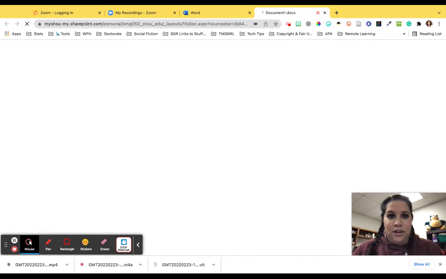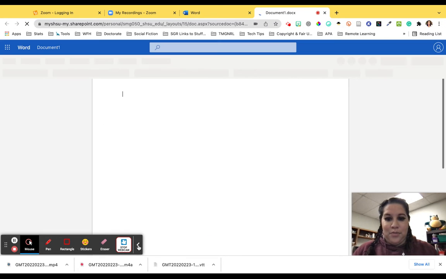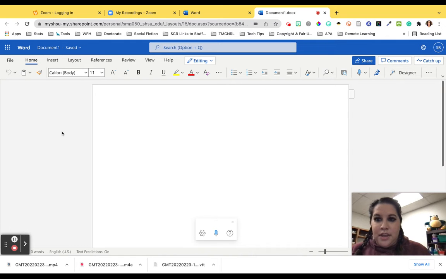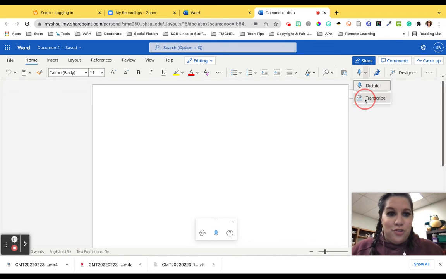Once it loads, it's a handy little tip that I promise is going to change your life if you didn't already know about it. Go to the Home menu at the top if you weren't already there. Click on Home, and all the way to the right, you're going to see this little microphone where it allows you to dictate. If you are making a lecture for kids or you want it to dictate your writing, that's really handy. But what we're going to do is click on the little drop down arrow and then click on transcribe.